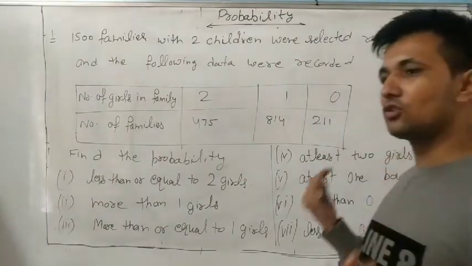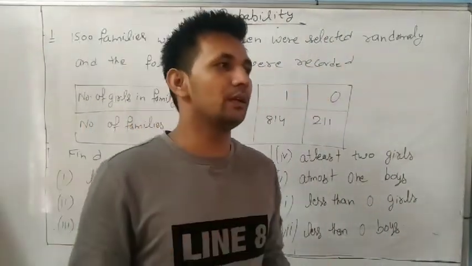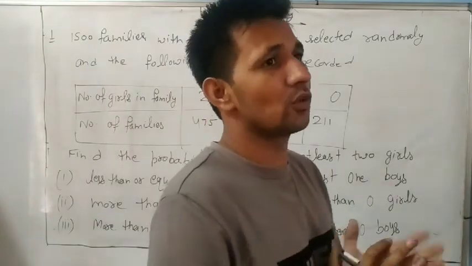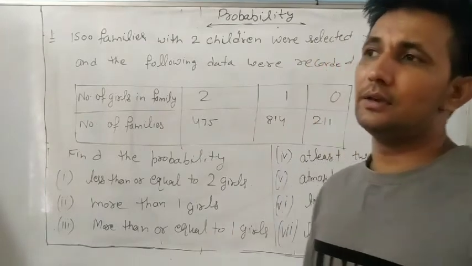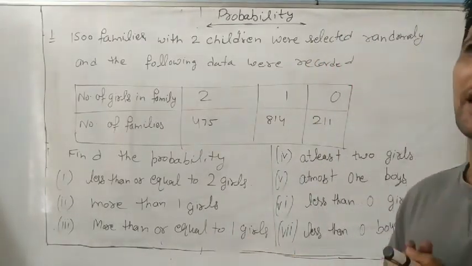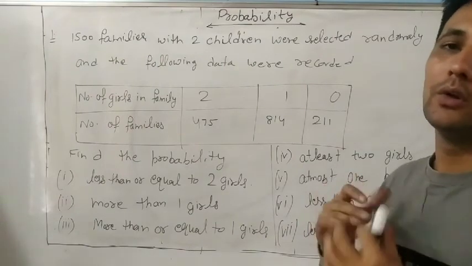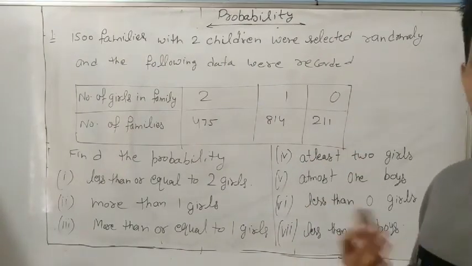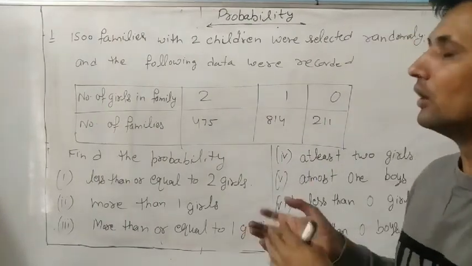So this chapter is already finished. Now you can ask me any problem. Next class we will take on Google Meet also, and we will revise the whole chapter. 7th chapter also we can revise, because your PT2, your UT2 will start in October, in the first week of October. So everyone has to prepare.